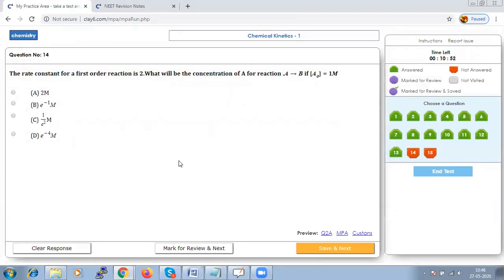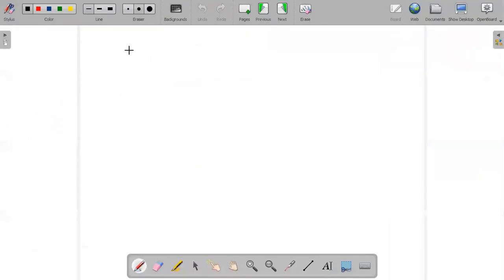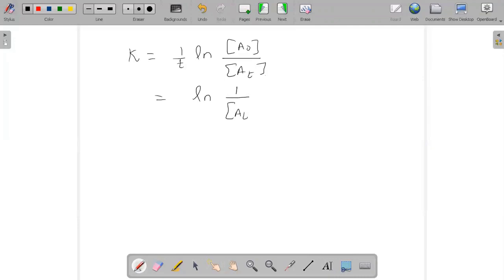The rate constant for a first order reaction is 2. What will be the concentration of A for the reaction? It's once again a simple application, as they have given us the first order. So we know the formula for a first order, that K is equal to 1 by T ln of A naught by AT. So simply, we can say this as ln of 1 by AT.